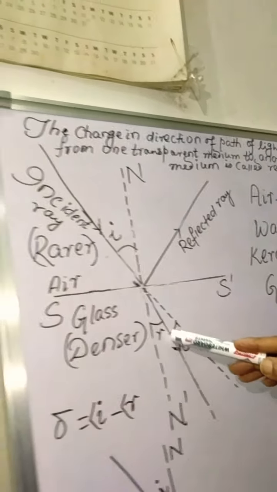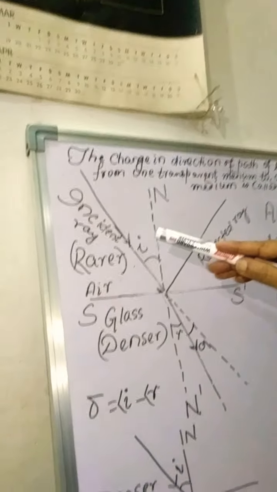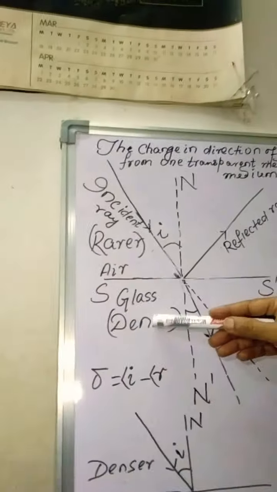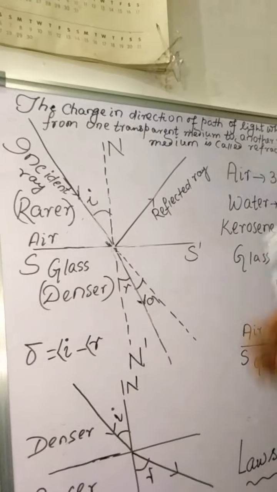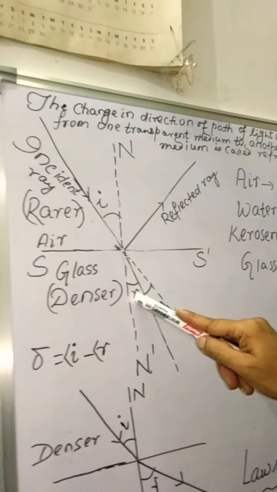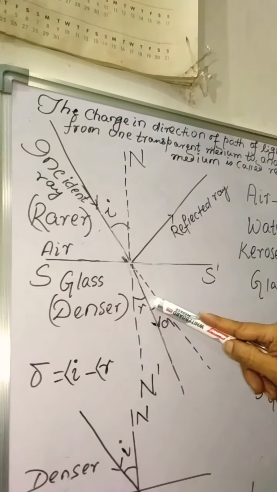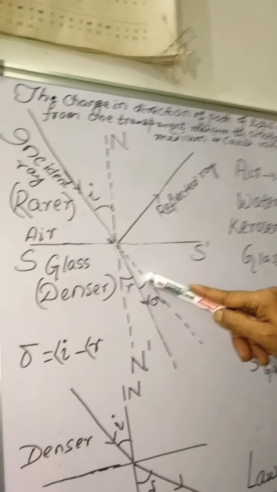And you see, if the ray of light travels from a rarer medium to a denser medium, it bends towards the normal. Now this is the angle of refraction and this is the angle of deviation. Angle of deviation means delta. What is that angle of deviation?